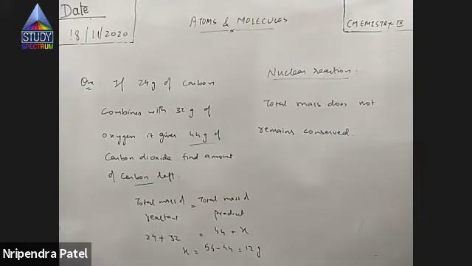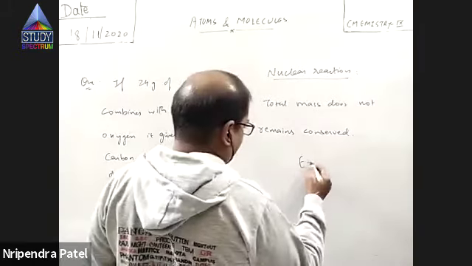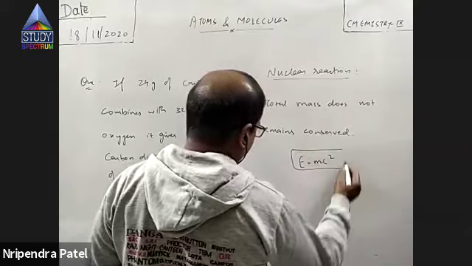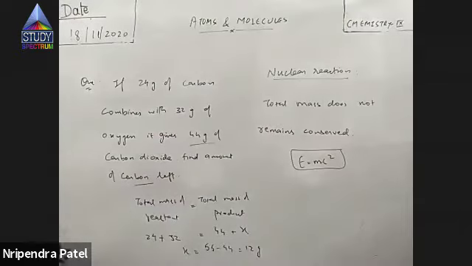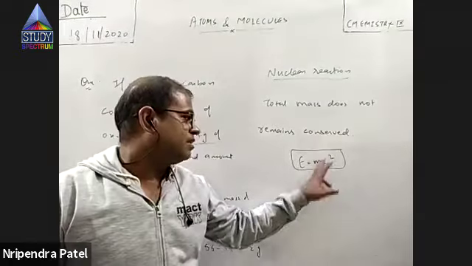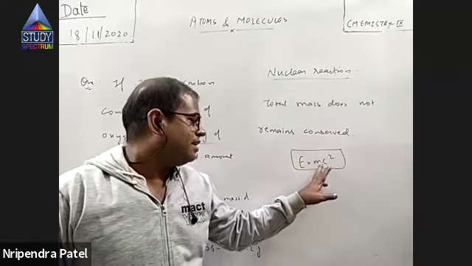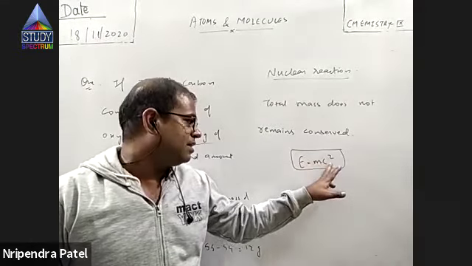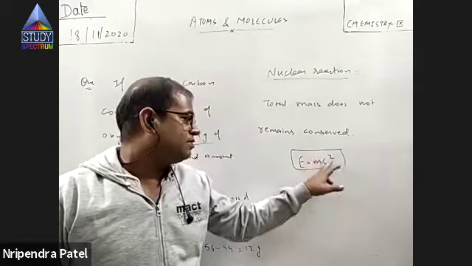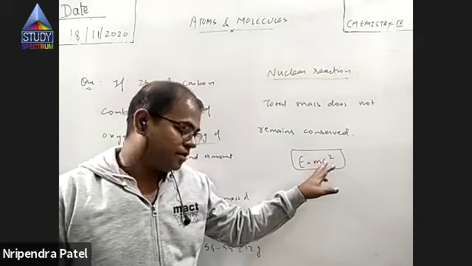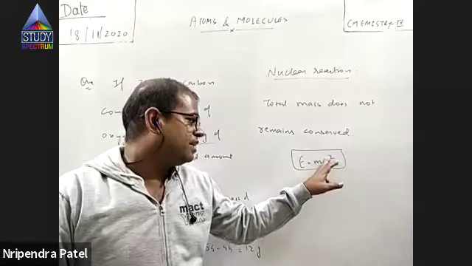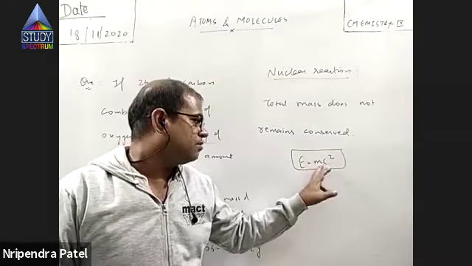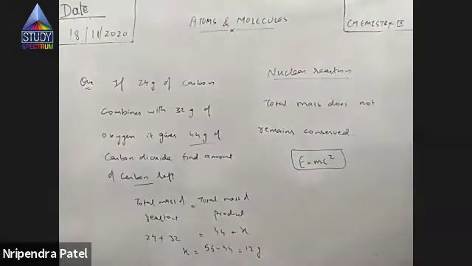In fact, many of you might have heard of this reaction, E is equal to mc square. Einstein's mass energy relationship. If some mass is converted completely into energy, m is the mass and c is speed of light. It produces energy given by this formula, E is equal to m into c square. M is mass and c is speed of light, right?